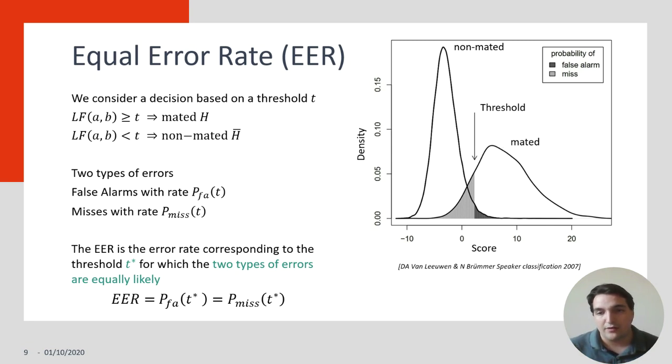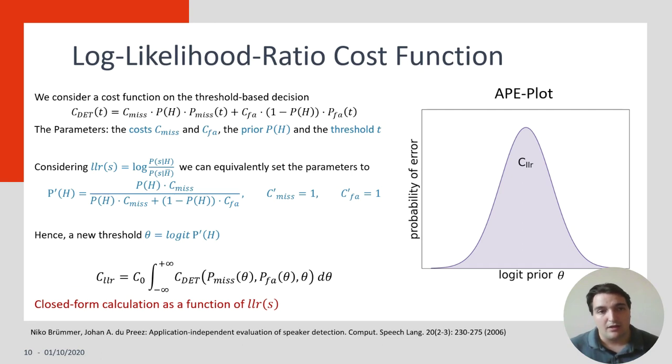As we can see in the figure on the right, we have two distributions of scores, the non-mated one and the mated one. Then, given a threshold, we have two error rates, the false alarm rate and the miss rate. The equal error rate is the particular error rate corresponding to the threshold T star for which the two types of error are equally likely.